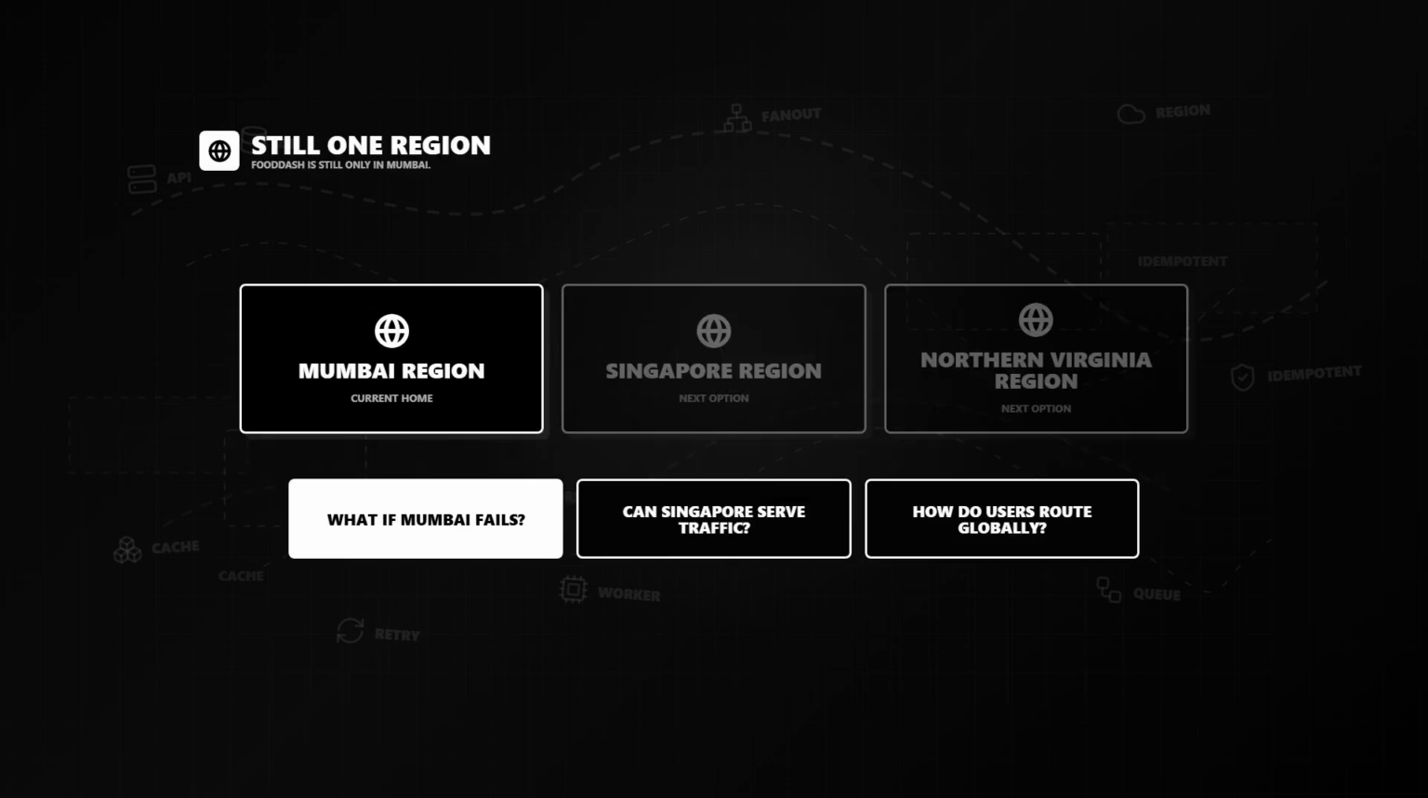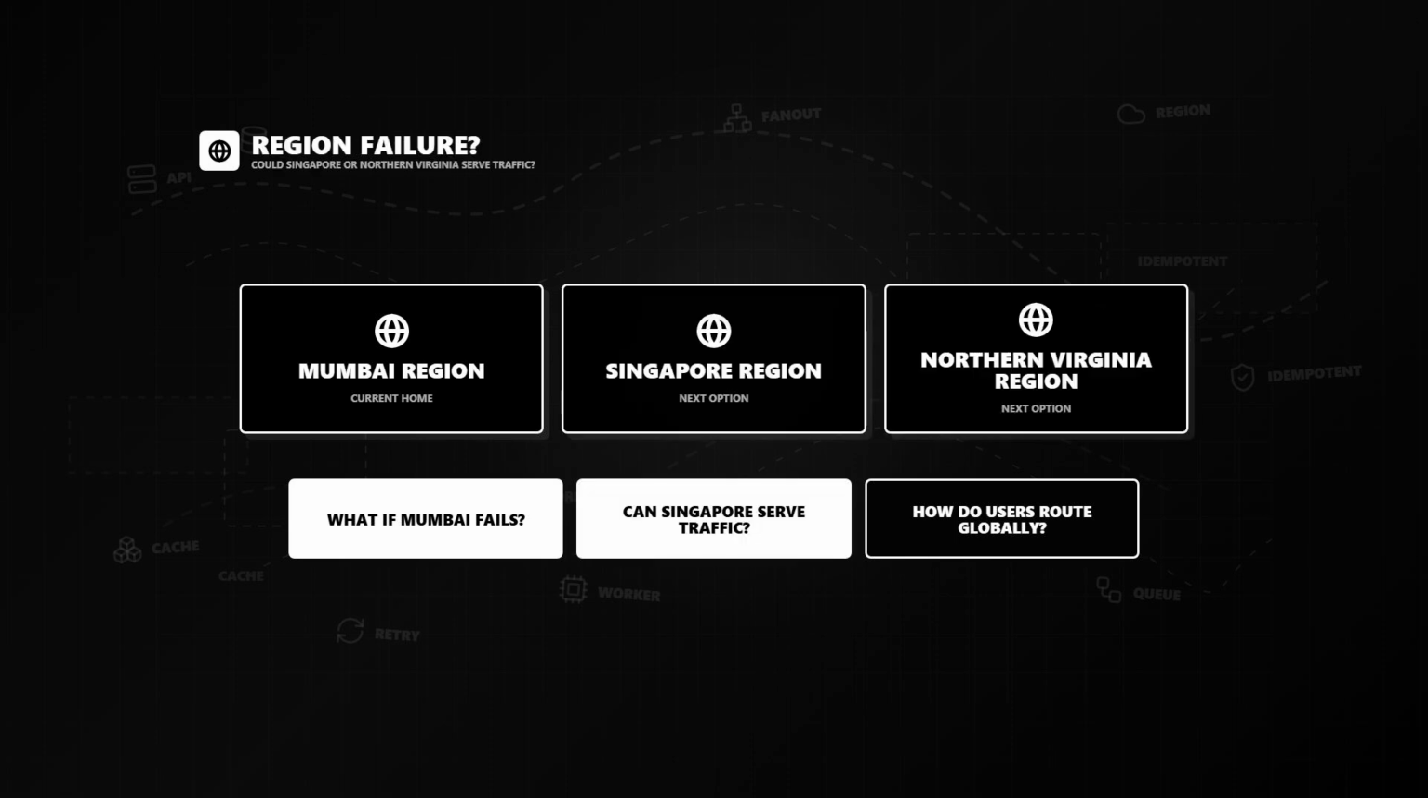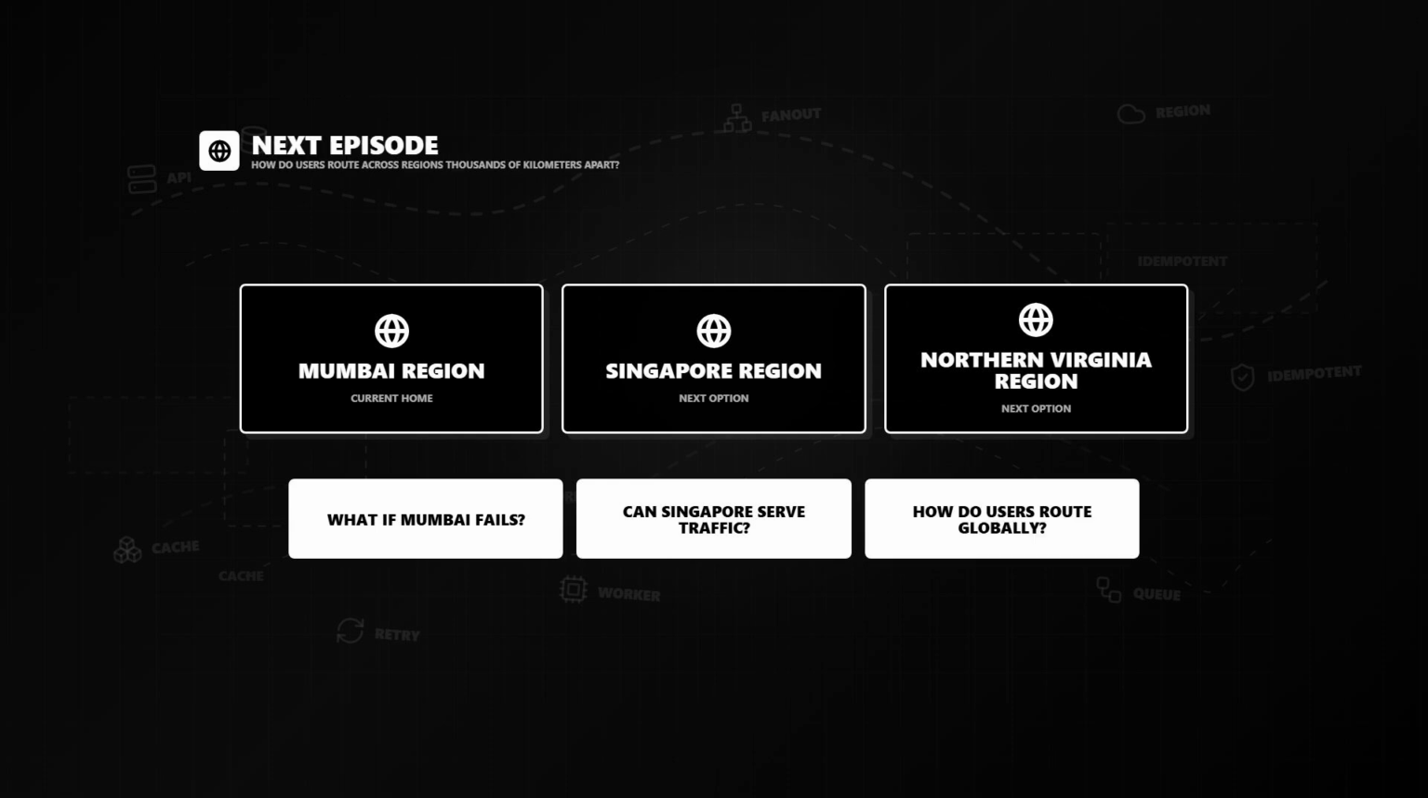But FoodDash is still operating only inside the Mumbai region. And that raises the next question. What would happen if the whole Mumbai region became unavailable? Could FoodDash operate from another region such as Singapore? Or perhaps Northern Virginia? And how would users be routed between regions located thousands of kilometers apart? That is exactly what we will explore in the next episode when FoodDash enters the world of multi-region architecture.